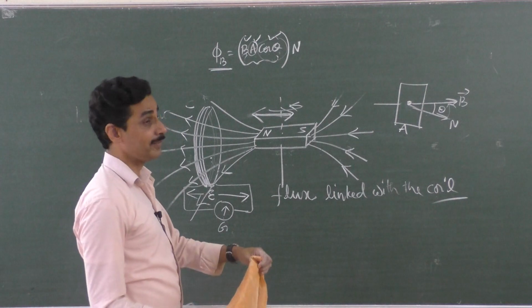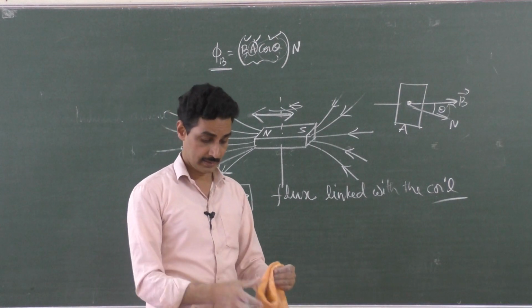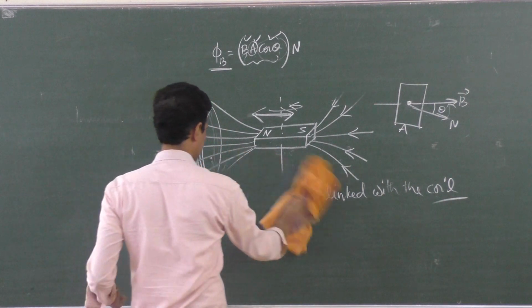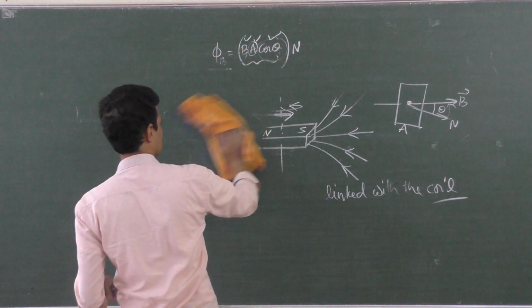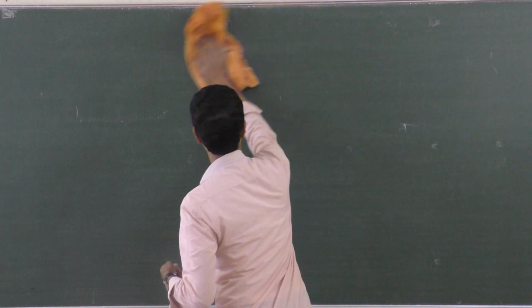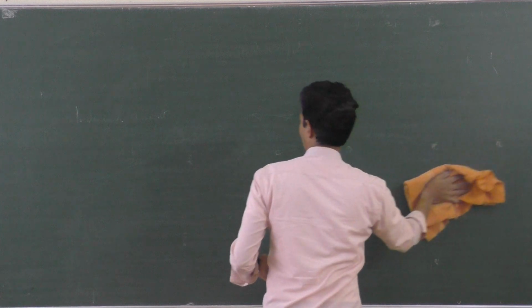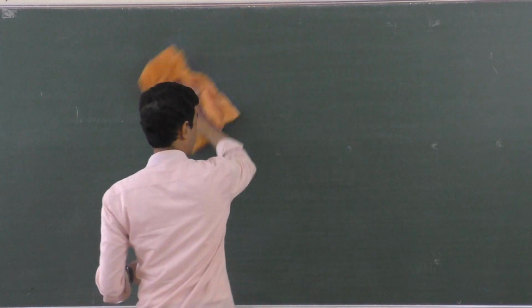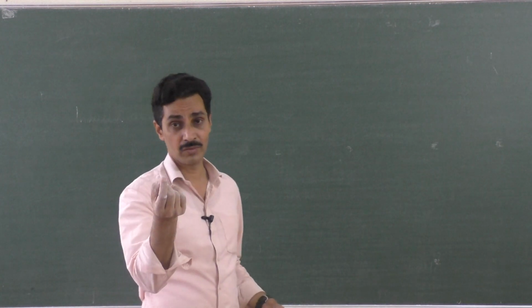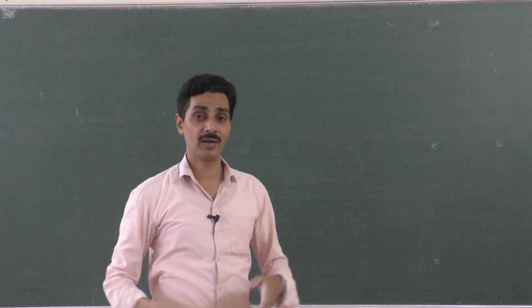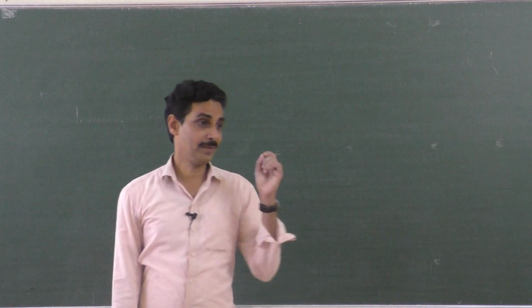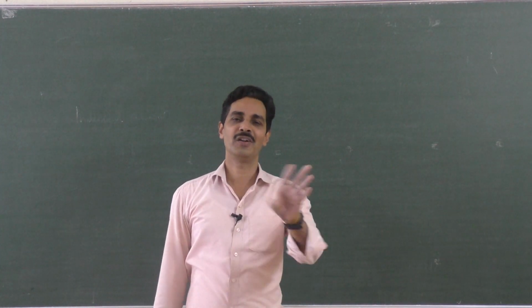Describe the coil and magnet experiment done by Michael Faraday to explain electromagnetic induction. You can select it, but give it the last preference, because if it is asked for 3 marks, you have to give 1 mark for the diagram. That means you have to draw a very big diagram for 1 mark, and if something goes wrong, that 1 mark is gone. You put in a lot of effort to draw that diagram, but if something is missing, you lose the whole mark, right?